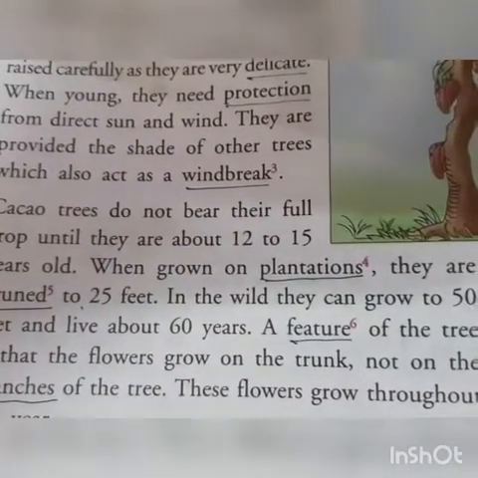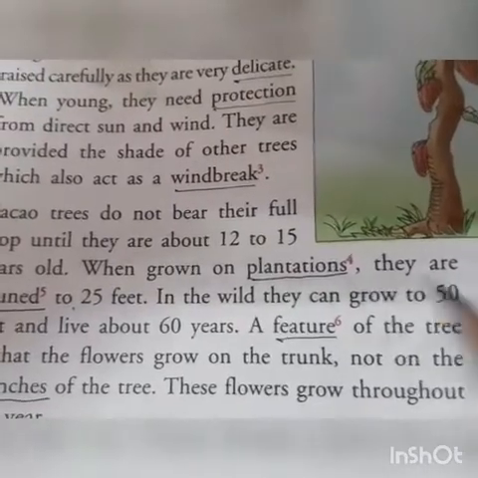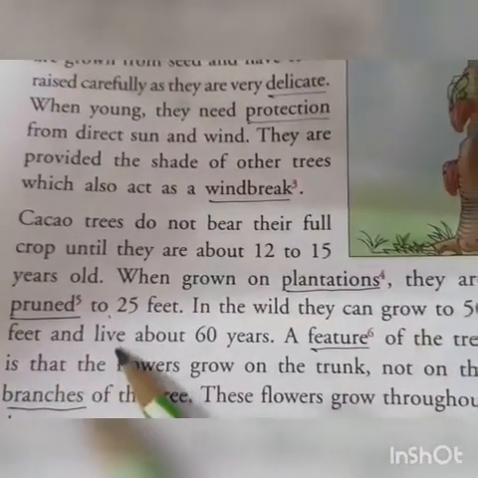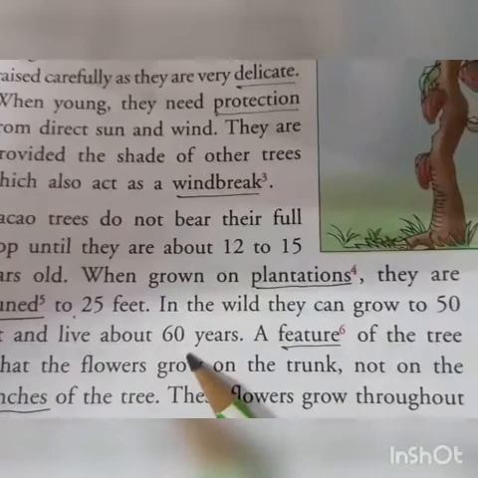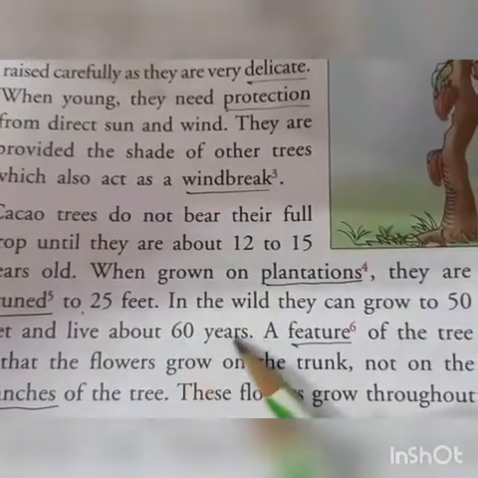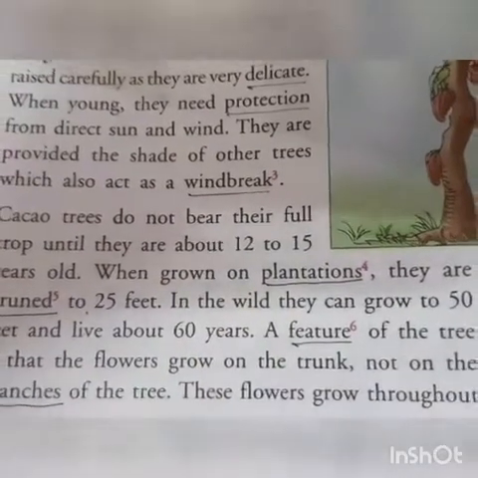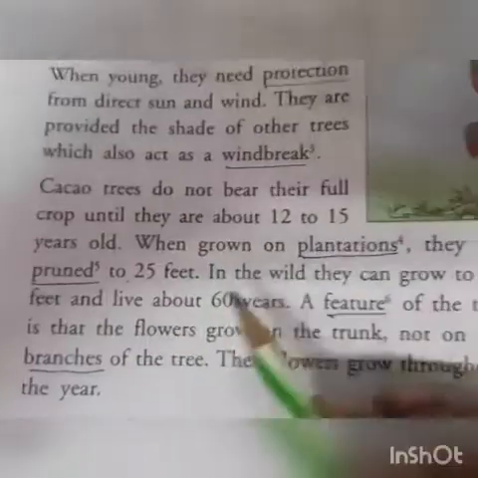पर when they grow wild, that means अगर इधर उधर उगते हैं तो ये अब तक 50 फीट तक भी हो सकते हैं. And they live up to 60 years. They have a long age of 60 years.